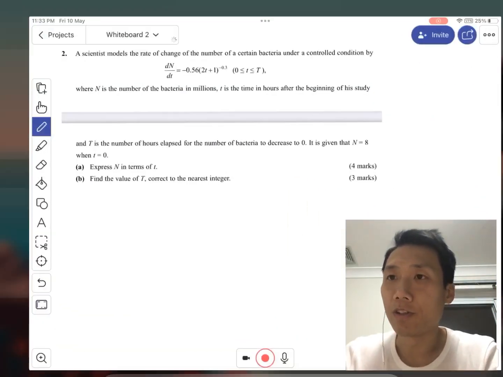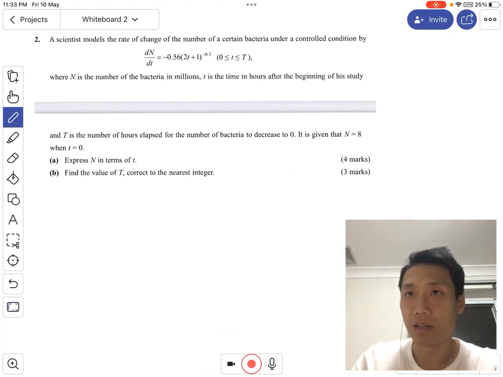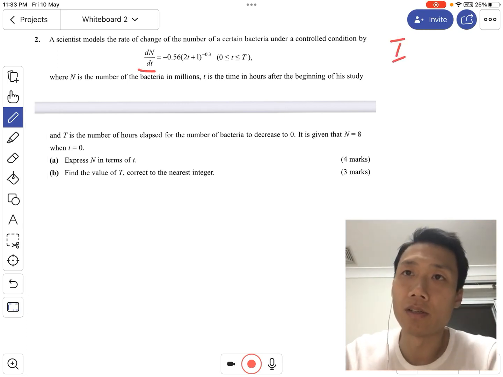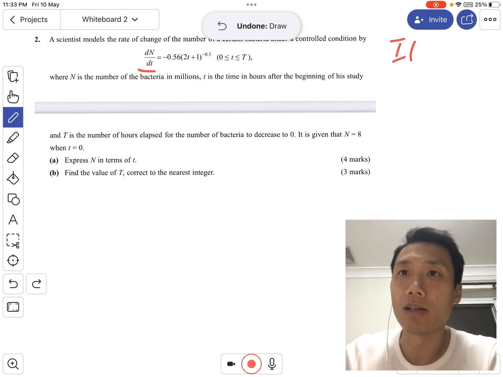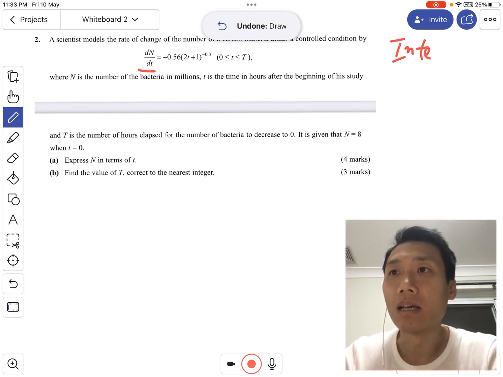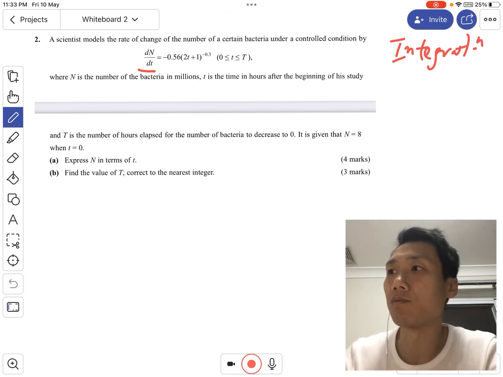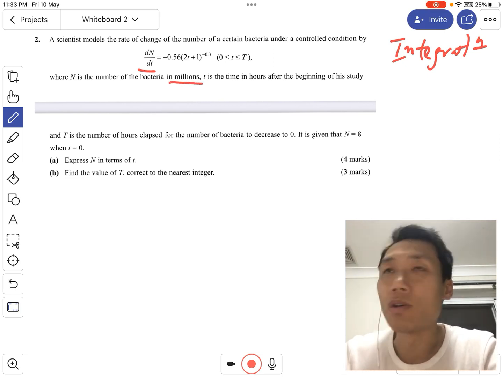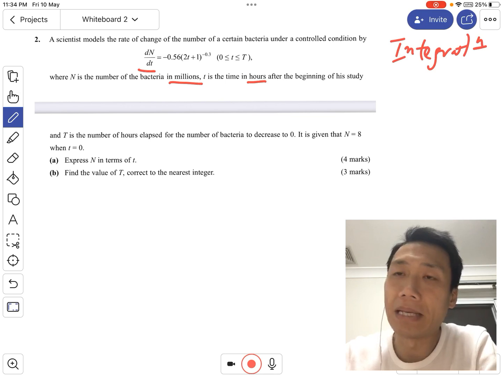Alright, so let's move on to the applications of integration. Every time you see one of these questions, you're given a differential equation, for example dN/dt here. It must be an integration type of question with an application. So what you have to do all throughout will be integration.